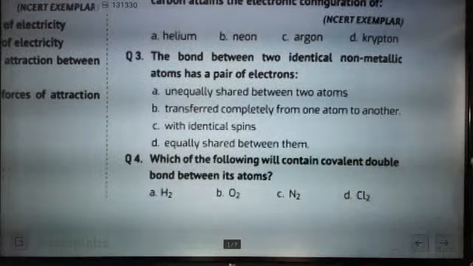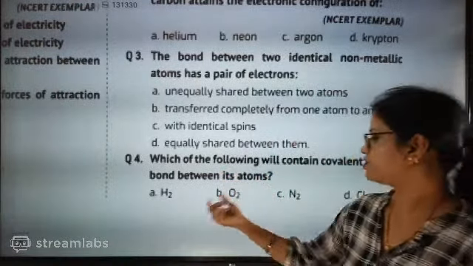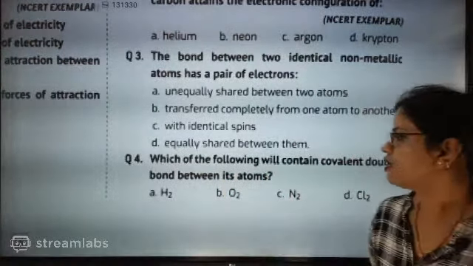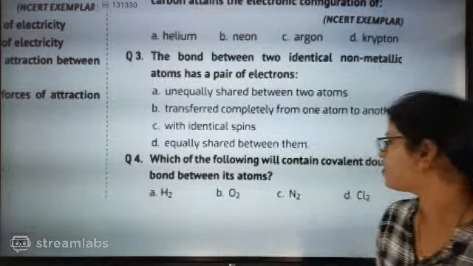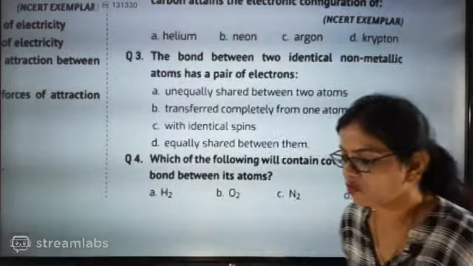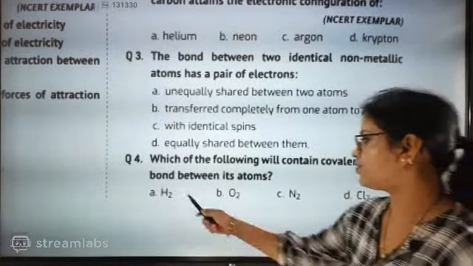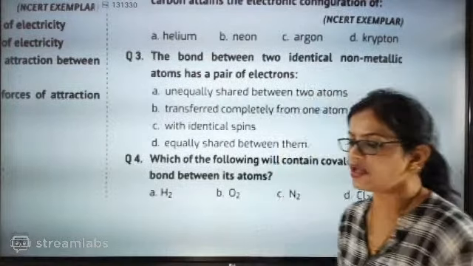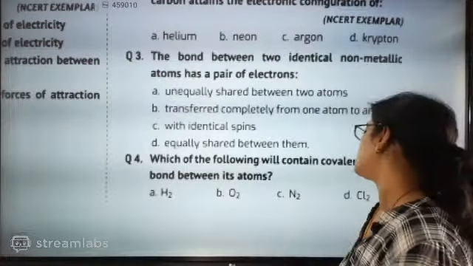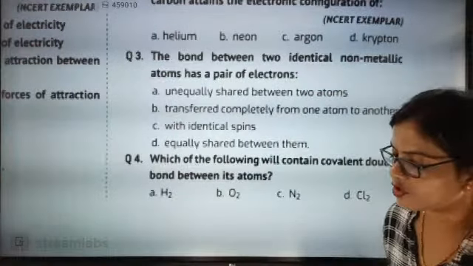Which of the following will contain a covalent bond between its atoms? Hydrogen, oxygen, nitrogen and chlorine. Which one is exactly going to have covalent bonding? See the options, Akshaya. Option is hydrogen, 100% covalent bonding, or oxygen, nitrogen or chlorine. Which one is a non-metal? Which one is exactly going for a covalent bonding?